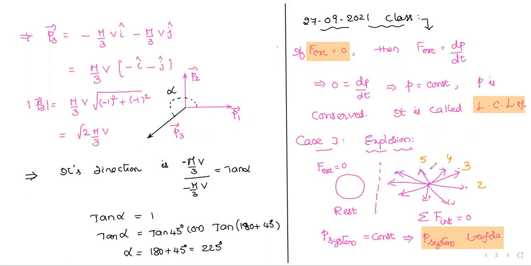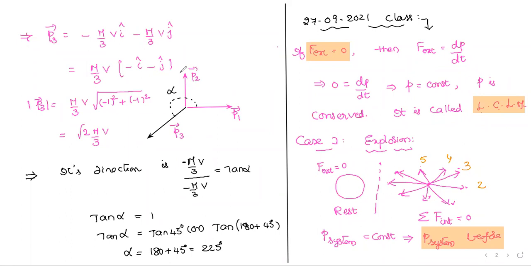Here 3 is in what direction, 4 is in what direction, 5 is in what direction, we have to check every time. Including the direction, that's what I did in this problem. First one flies in what direction? Along x-axis, so i cap.